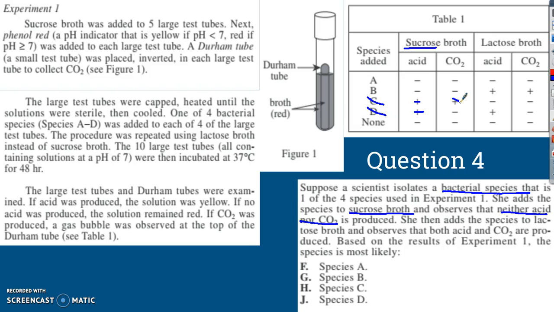She then adds the species to lactose broth and observes that both acid and CO2 are produced. So she adds one of these to lactose broth and she observes both acid and CO2. So this must be B. Based on the results of the experiment, the species is most likely species B.